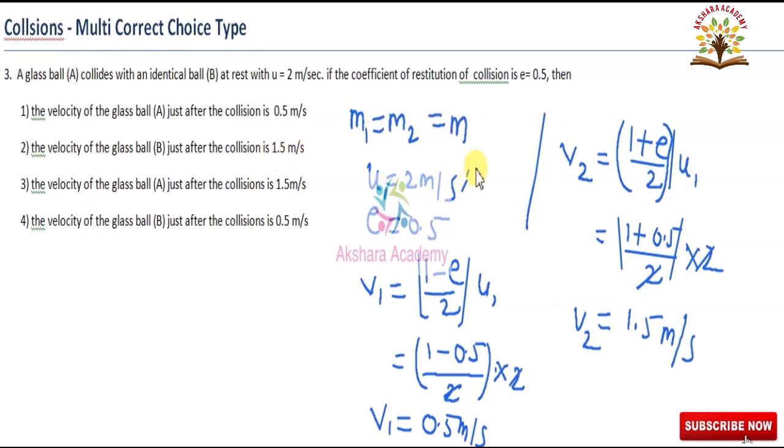Here in this case U2 is equal to 0. So what is the solution of this problem? This is the solution. V1 is equal to 0.5 meter per second and V2 is equal to 1.5 meters per second. So in these four options, which options are correct? First one is correct and second one is also correct. Here two options. Velocity of the ball A just after the collision is 0.5 meter per second and velocity of the glass ball B just after the collision is 1.5 meters per second.